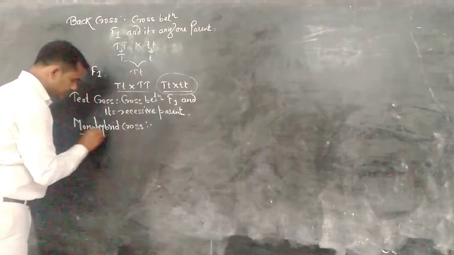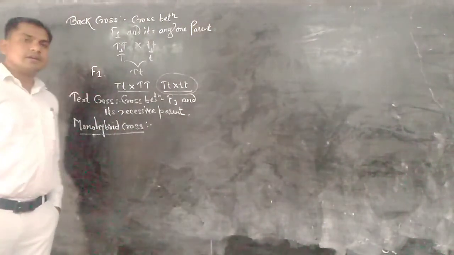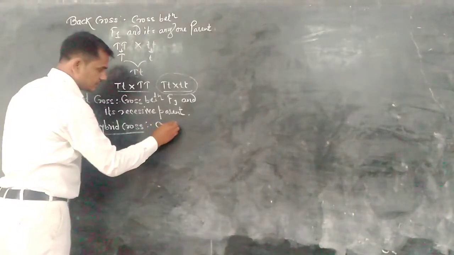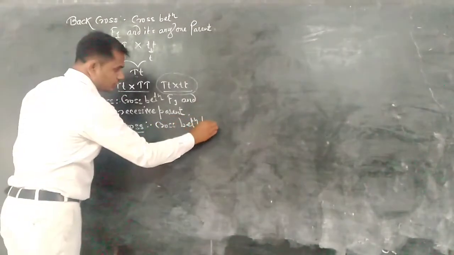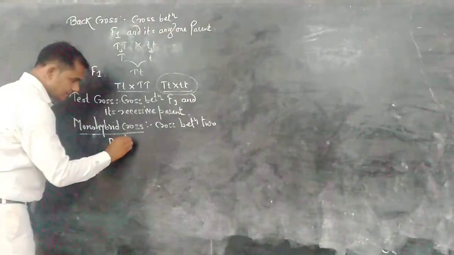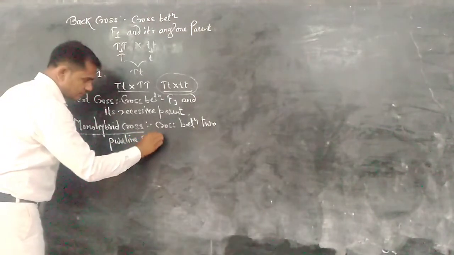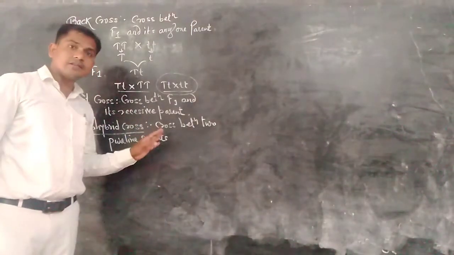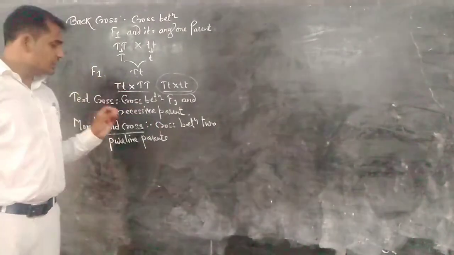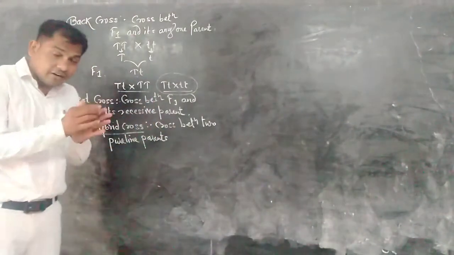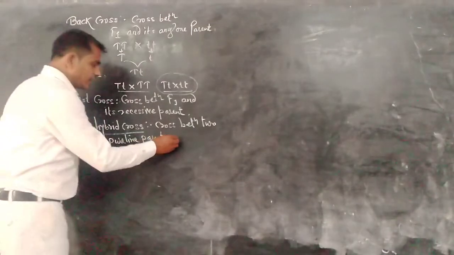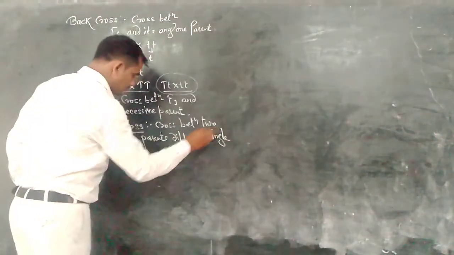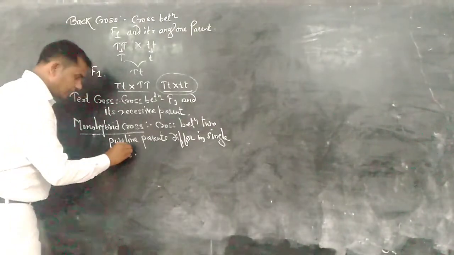Monohybrid cross is a cross between two pure line parents, two homozygous parents, which differ in a single contrasting trait.